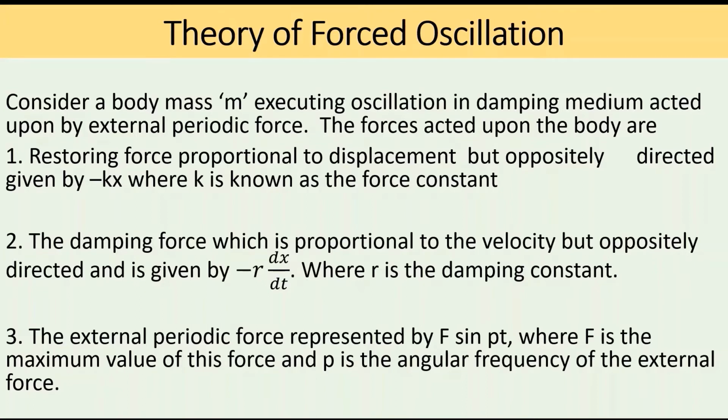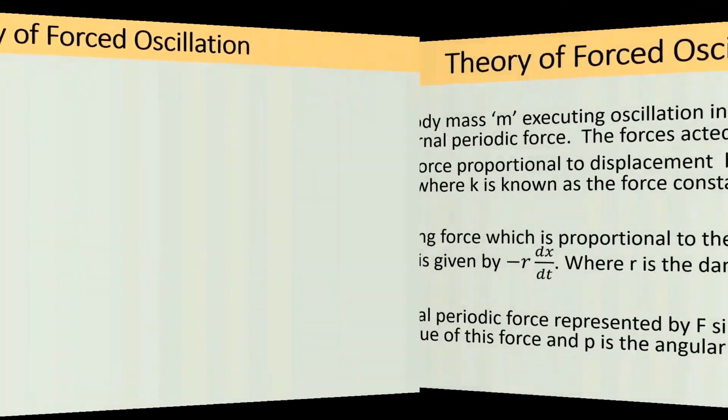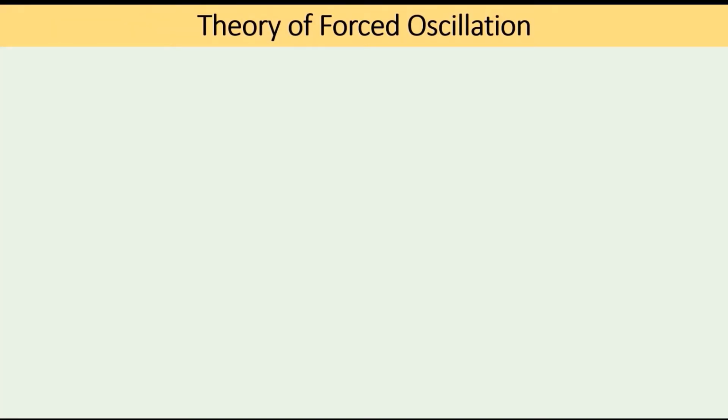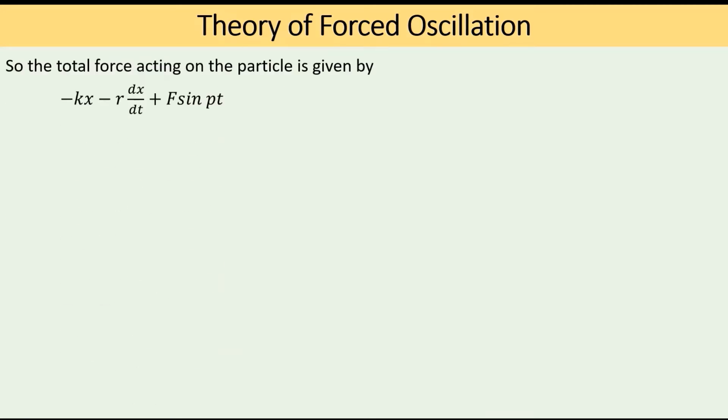So these three forces are acting on the system now. The total force acting on the system is given by minus kx minus r into dx by dt plus F sin pt.